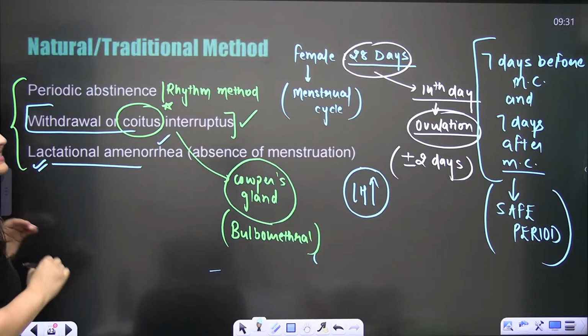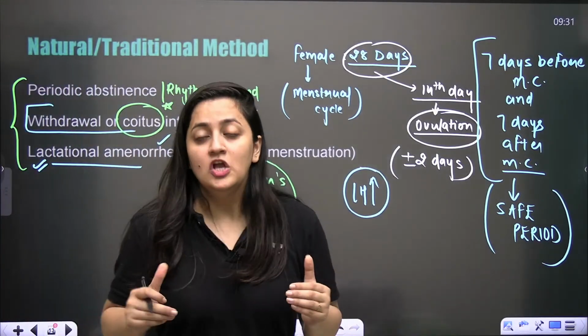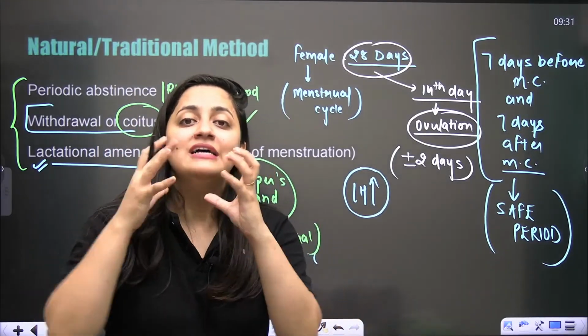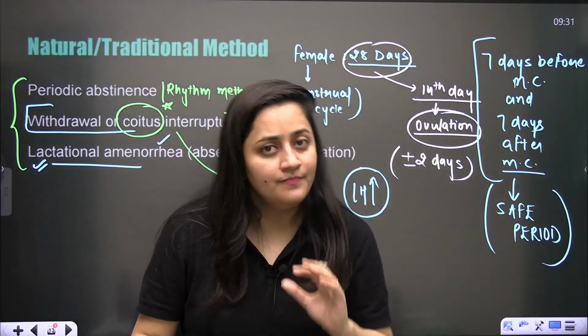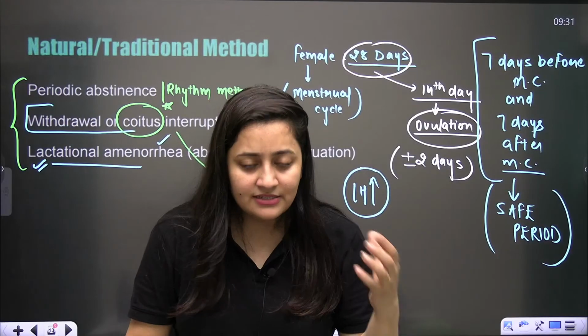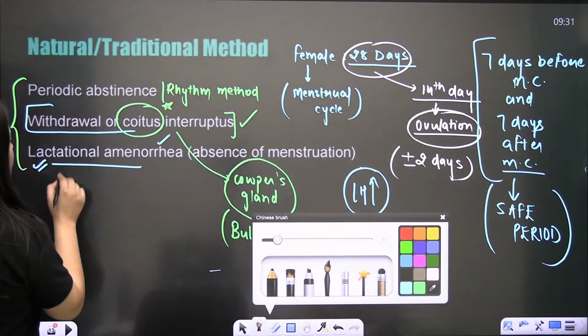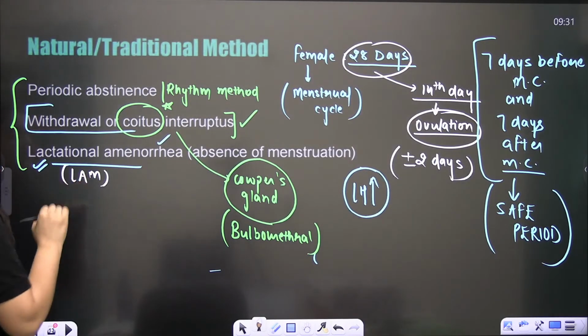So next is lactational amenorrhea. You know lactation, right? Lactation is milk production in the female. After childbirth, after parturition, the female forms milk in the mammary glands for the baby's feeding, isn't it? During this period, lactational amenorrhea, that is LAM, there is absence of menstruation.